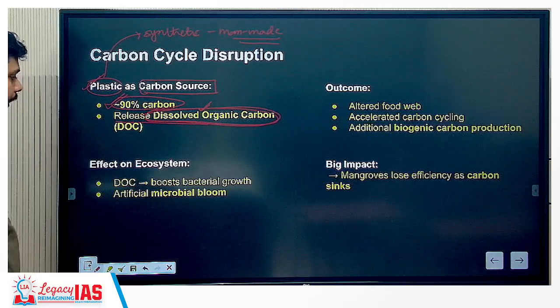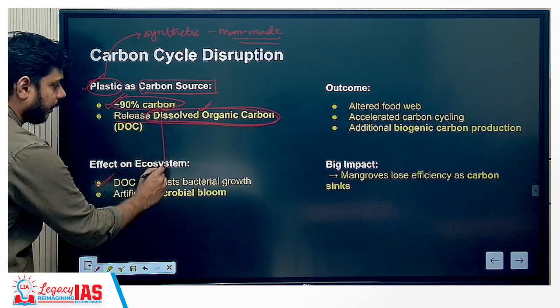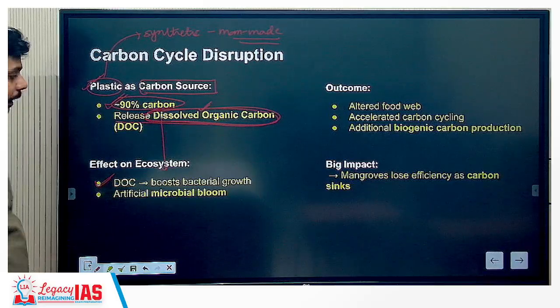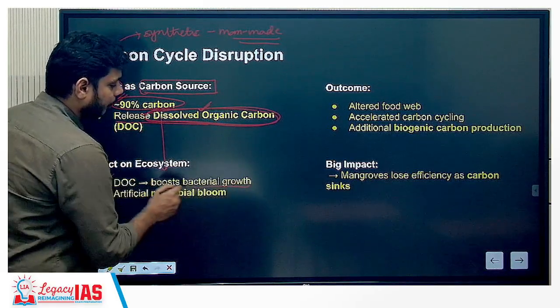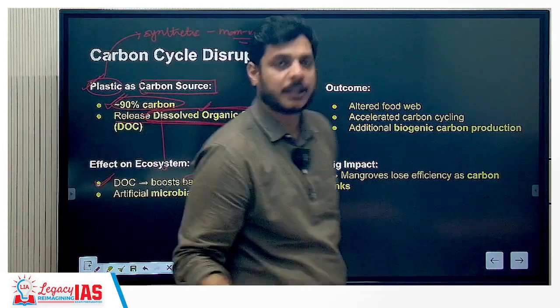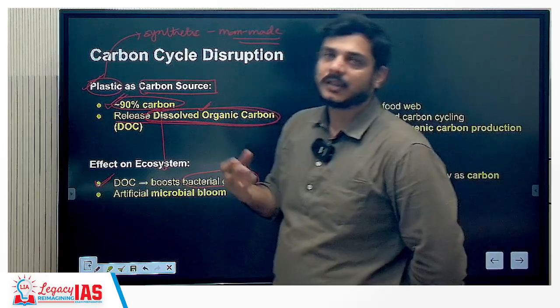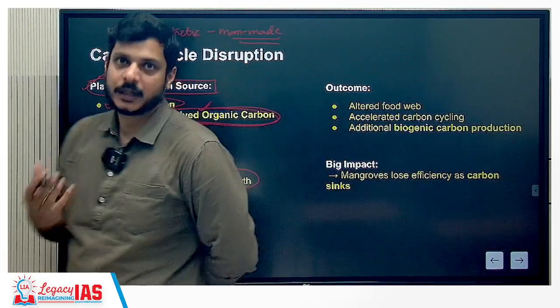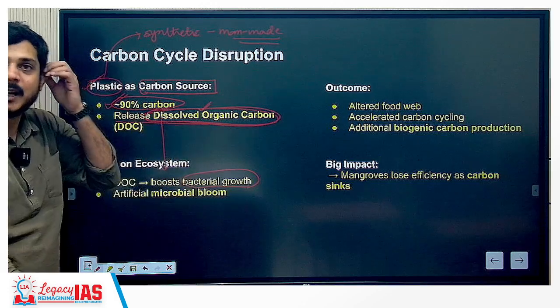Then, effect on ecosystem. This DOC, that means the dissolved organic carbon, is something that helps in bacterial growth. Bacterial growth is particularly because of the greater decomposition requirement. Decomposition is required, and therefore it will host the bacteria more, right?